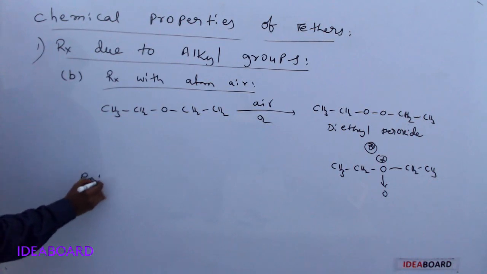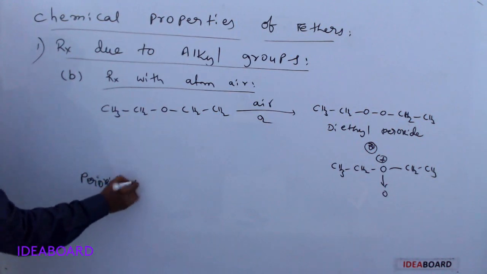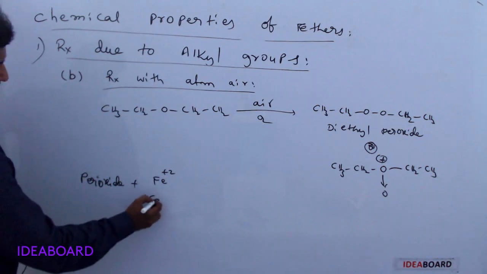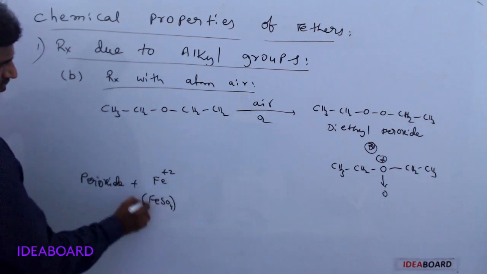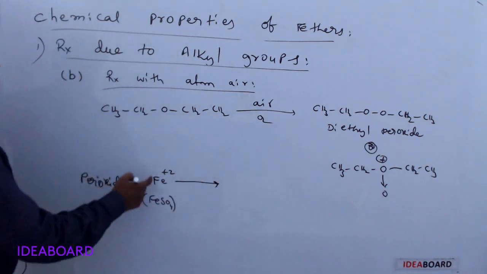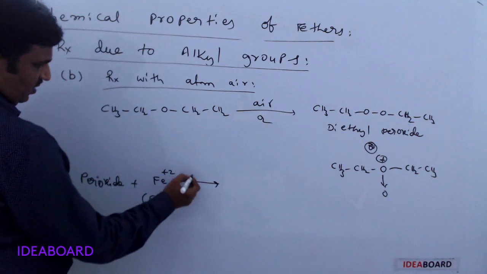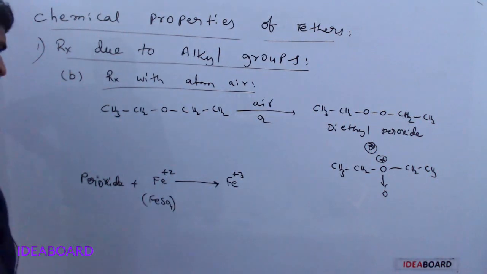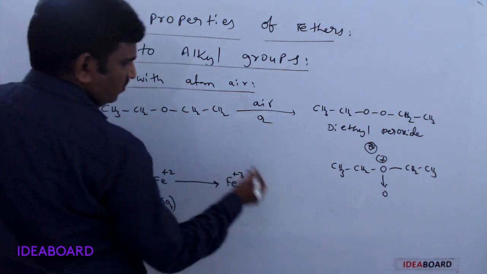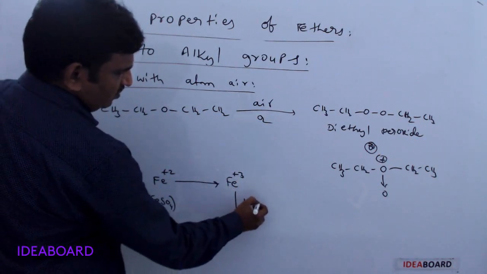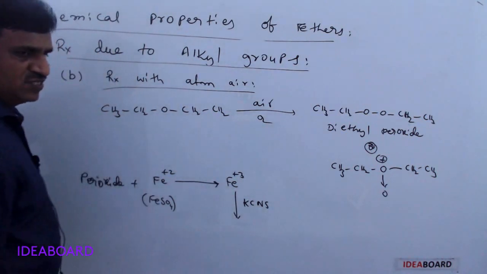Generally, it is in peroxide form. For example, diethyl ether is in peroxide form. This peroxide is treated with ferrous salts, generally FeSO4, ferrous sulfate. The ferrous salt reacts with the peroxide-containing ether and is converted to ferric salt. To check this, the ferric salt is treated with KCNS, potassium thiocyanate.